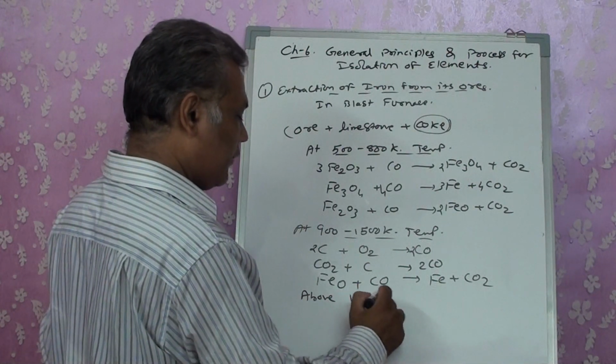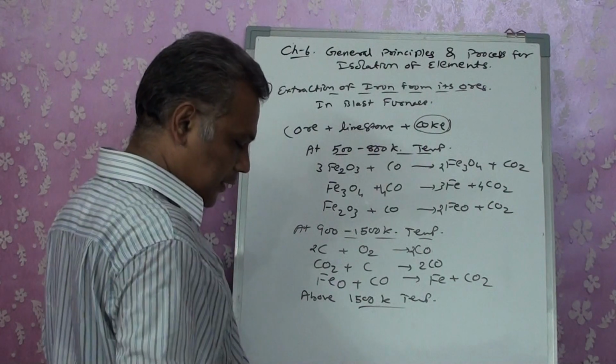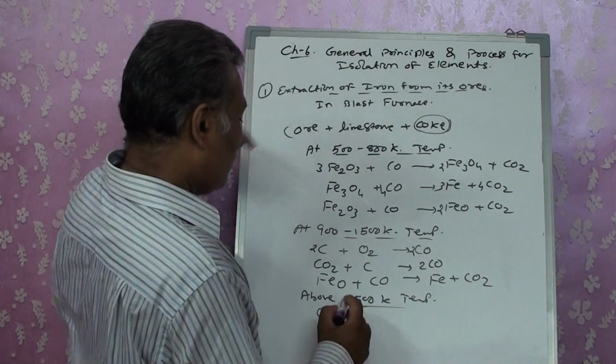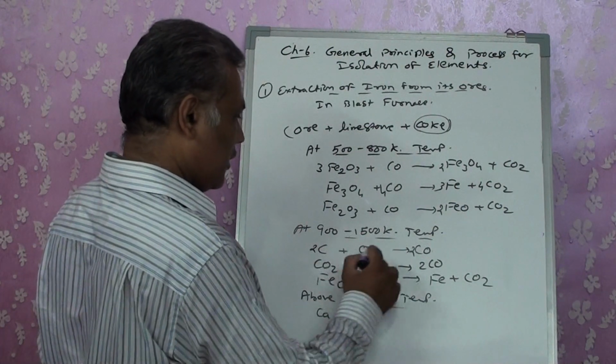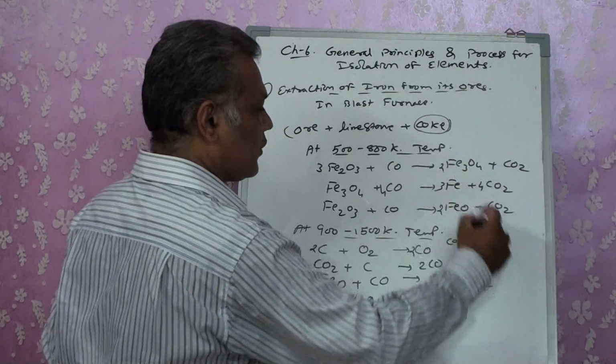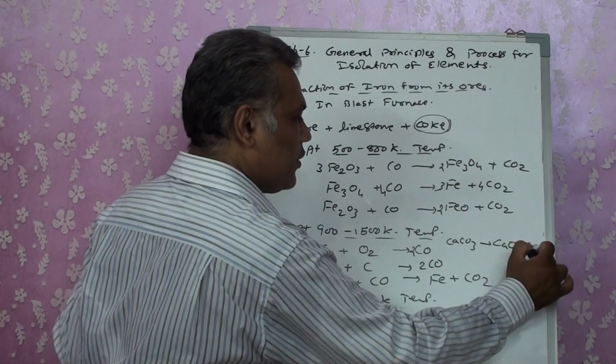Above 1500 Kelvin temperature in the furnace, there is another reaction that is going to take place, which already would have reacted over here. CaCO3, that is the limestone that is added to it, gets converted into CaO plus CO2.